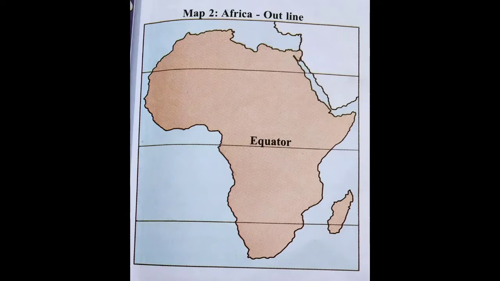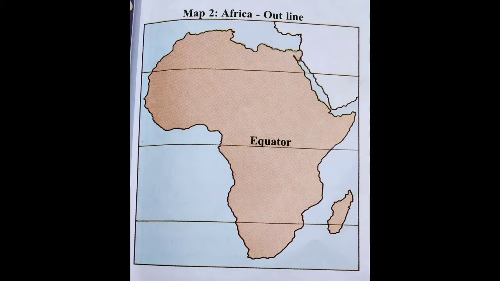If you look at Africa on the globe or map, you will find that the equator passes through its middle. Thus Africa is divided into northern and southern parts by the equator. Between the Tropic of Cancer and the Tropic of Capricorn is the hottest region of the world. This region is known as the tropical region. The zones south and north of the tropics are known as the temperate zones.